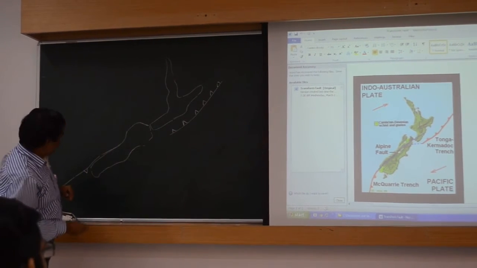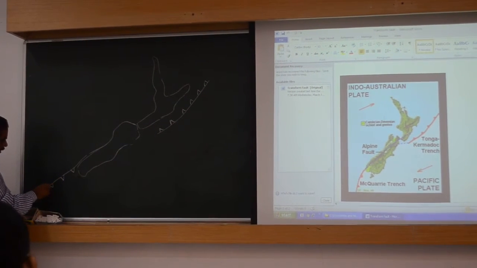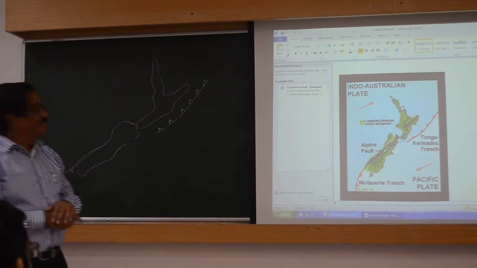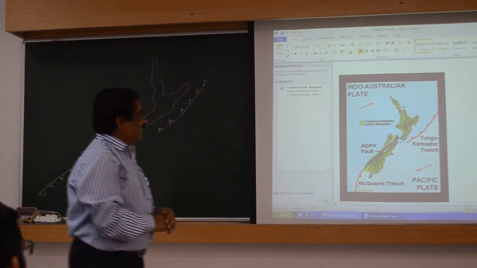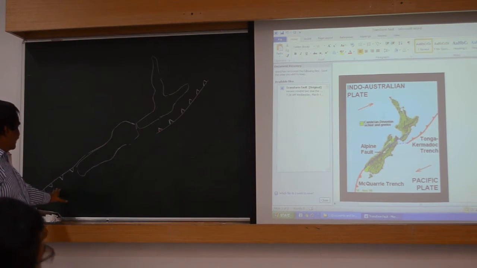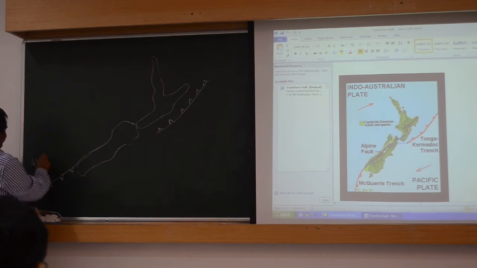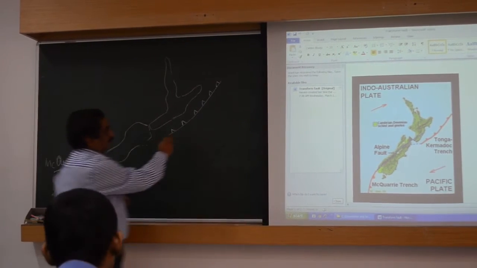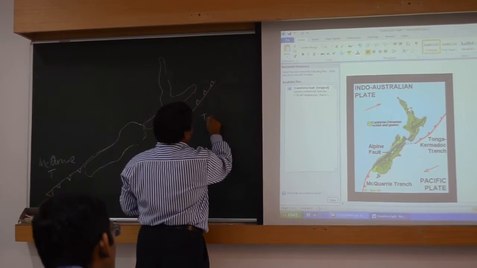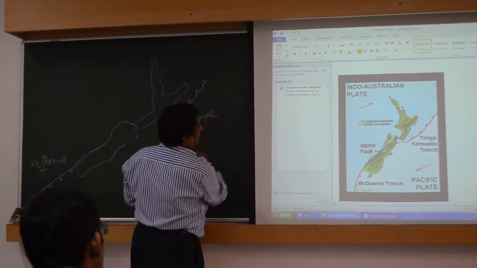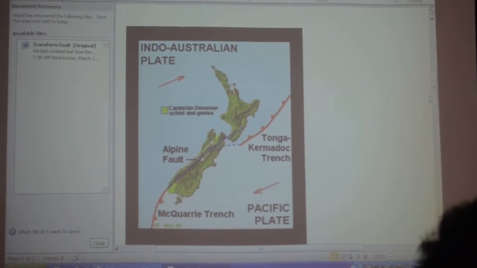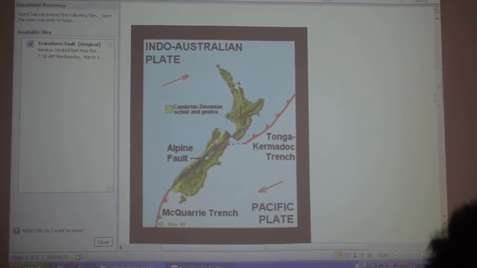Where are the arrows, or triangles, can you see? Yes. This is the arrangement. Kermadec Trench. You can write down these things. This is your Tonga-Kermadec Trench.